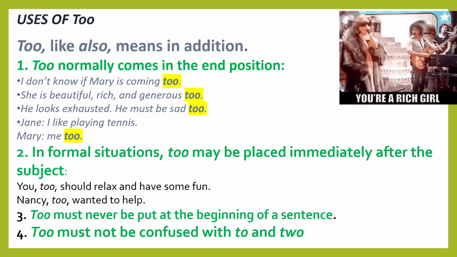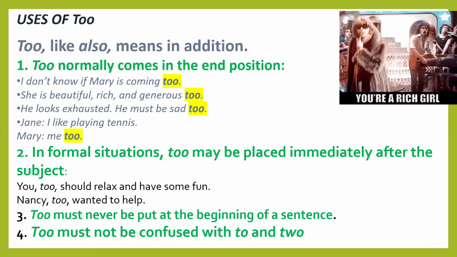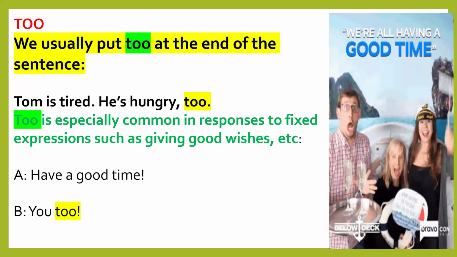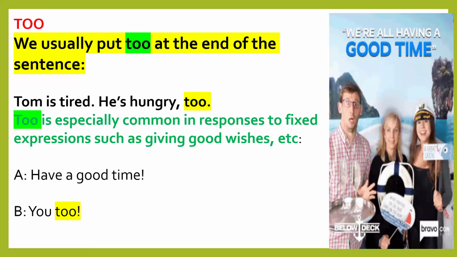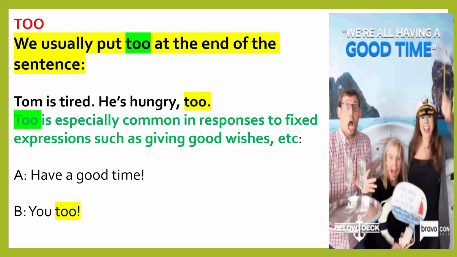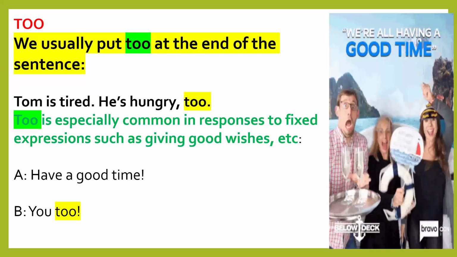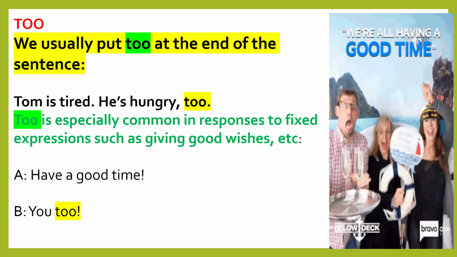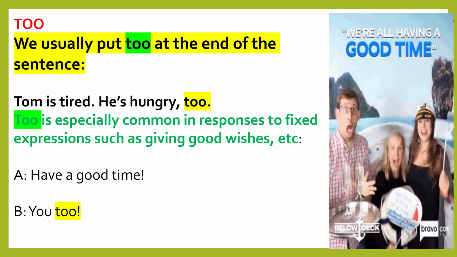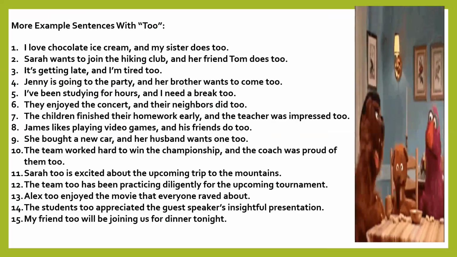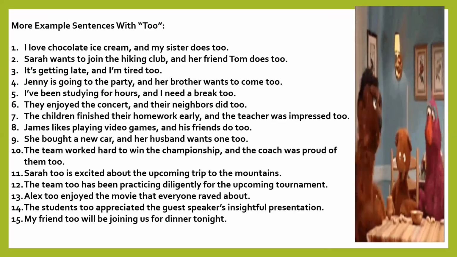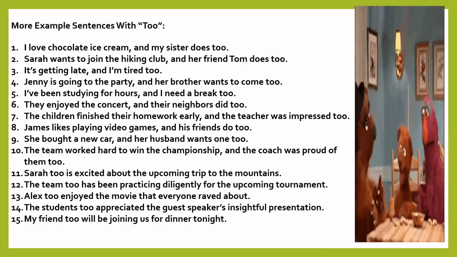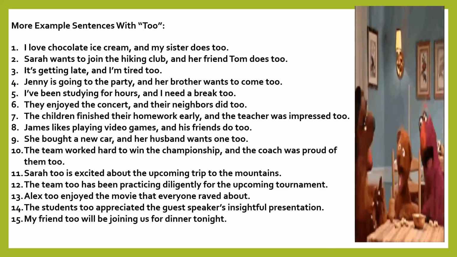Too must not be confused with to, which is a preposition, and two, which is a number. Too is usually put at the end of the sentence. Tom is tired, he is hungry too. Too is especially common in responses to fixed expressions such as giving good wishes: Have a good time. You too. The second one is the response. More example sentences with too: I love chocolate ice cream and my sister does too. Sarah wants to join the hiking club and her friend Tom does too. It is getting late and I am tired too.